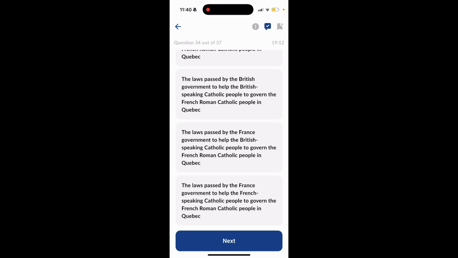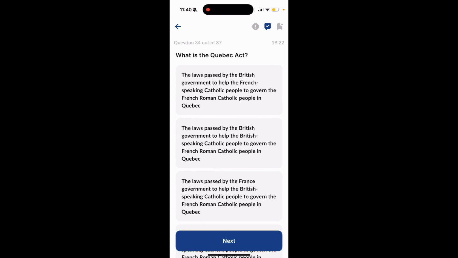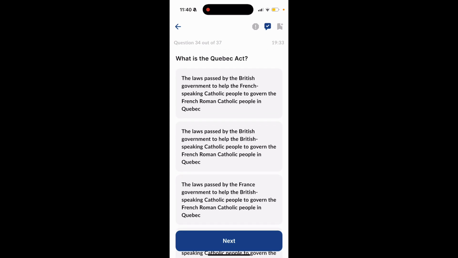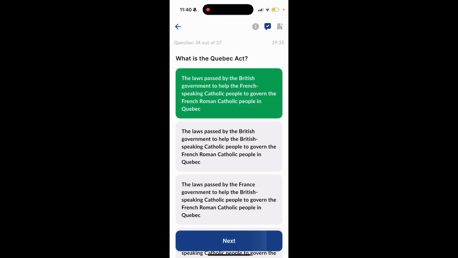Option 4, the law passed by the French government to help the French-speaking Catholic people to govern the French Roman Catholic people in Quebec. The answer to this question is option number 1.